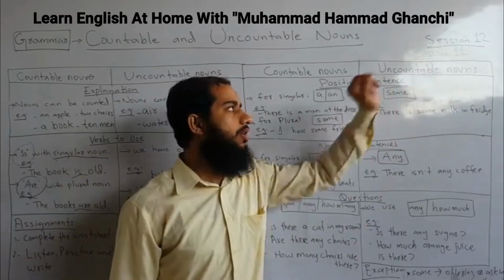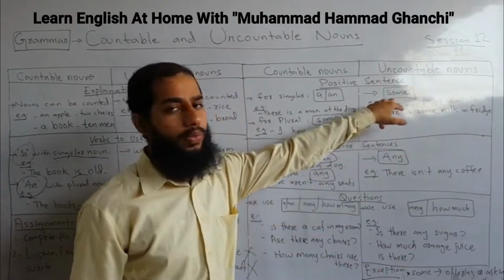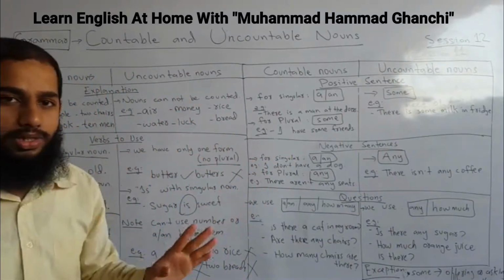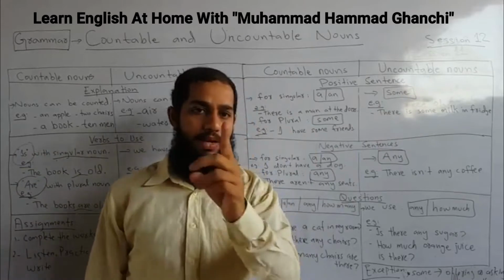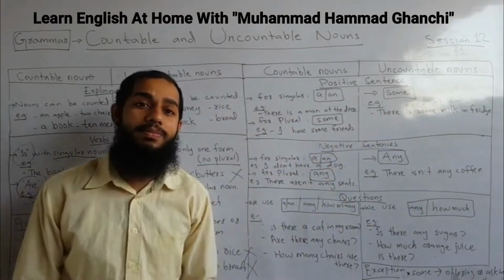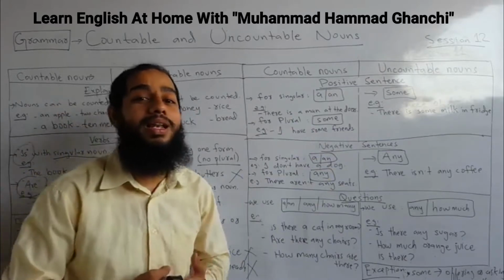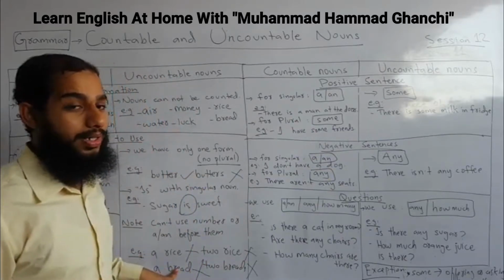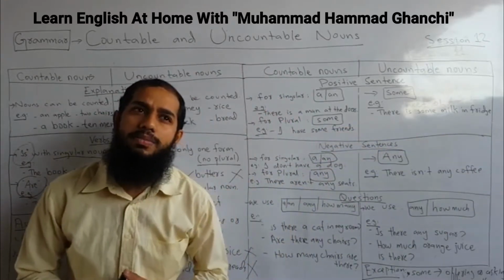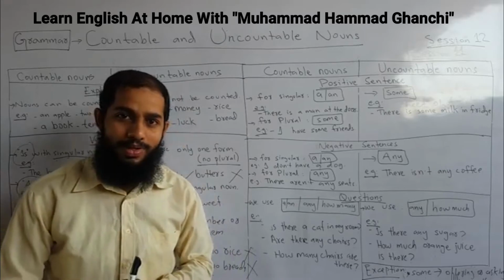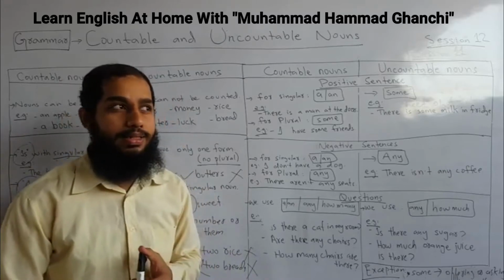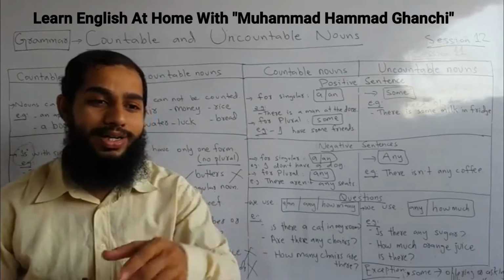If we talk about uncountable nouns, we have only one singular form, as we discussed. There is no plural, so we use only one word, some. For example, there is some milk in the fridge. There is some milk, not milks, because we cannot count milk. There is some oil on the floor. There is some money there.